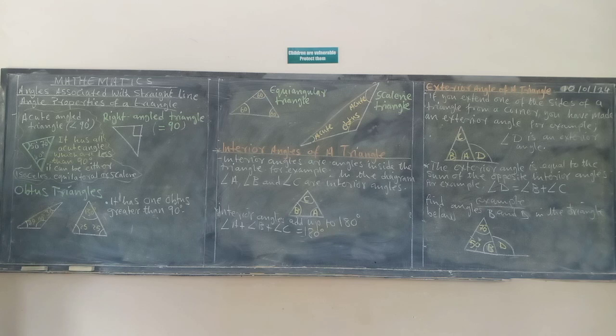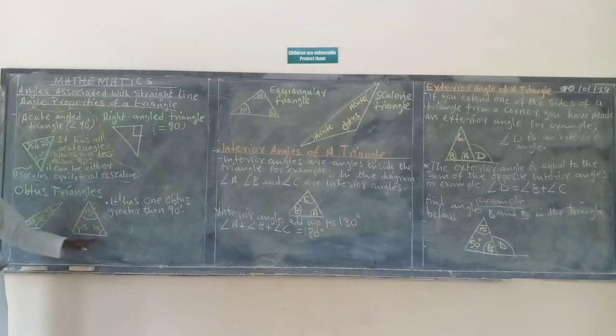When you look at these triangles closely, you will see that one angle is greater than 90 degrees. As you can see, this is 110. But the rest of these angles are less than 90 degrees. This is 30 and this is 40. So this is what makes an obtuse triangle.